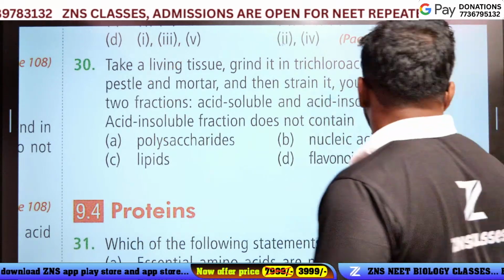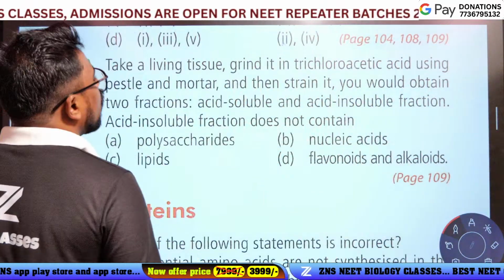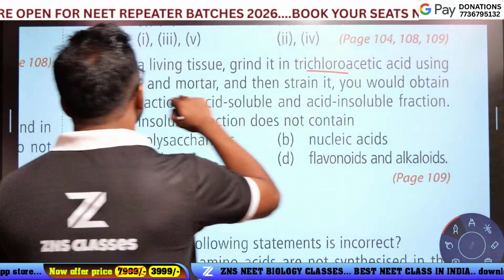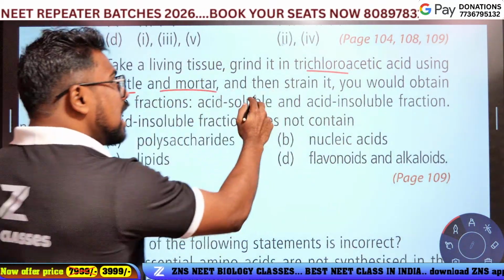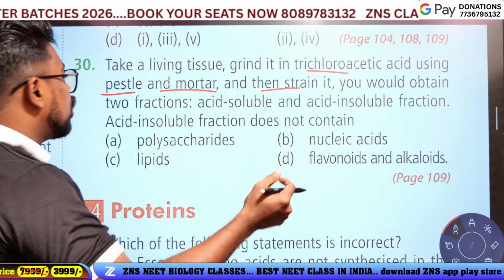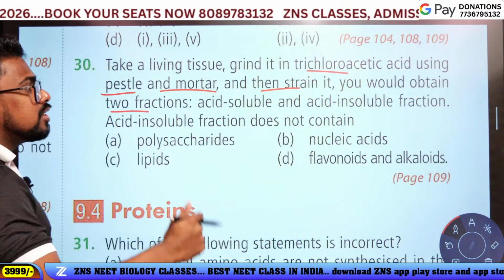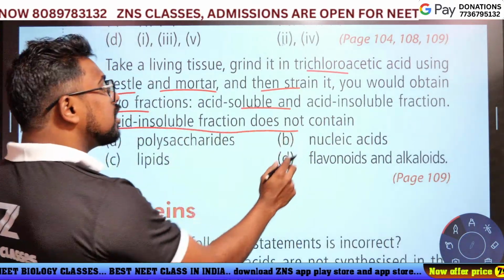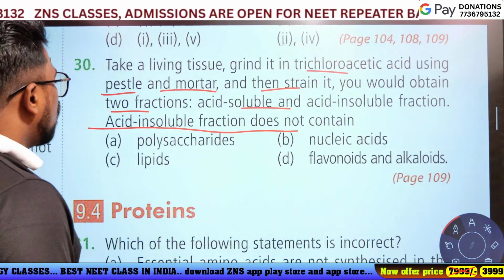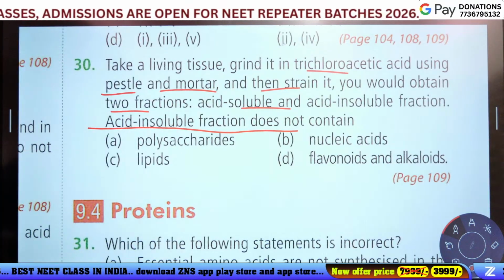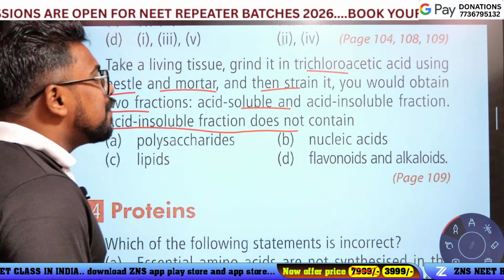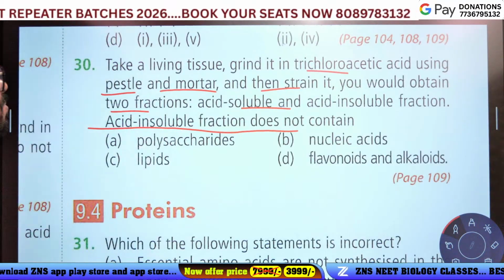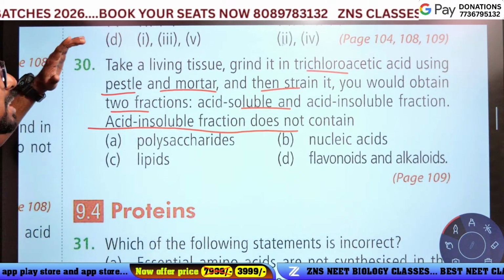Next question. Take living tissue and grind it in trichloroacetic acid using a pestle and mortar. Then strain it and you obtain two fractions, acid soluble and acid insoluble. The acid insoluble fraction does not contain which of these: polysaccharide, nucleic acids, lipids, flavonoids and alkaloids?